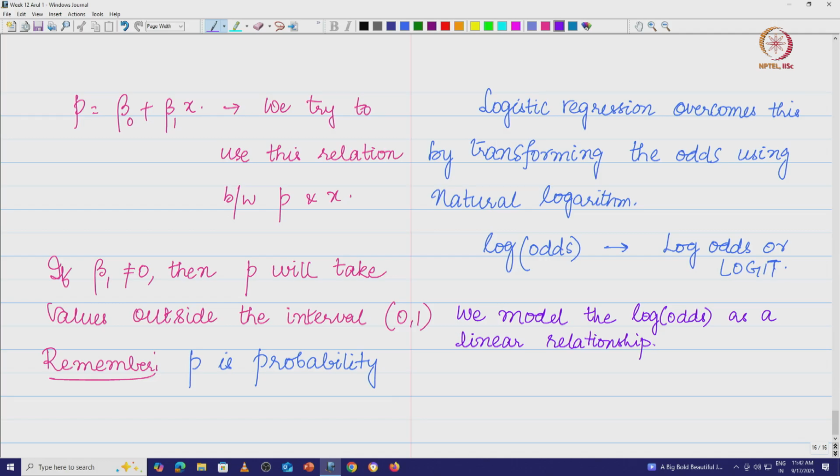Now, what does that mean? We are going to look at log of p by 1 minus p is equal to beta naught plus beta 1 x, right, and we use the natural log here. Okay.